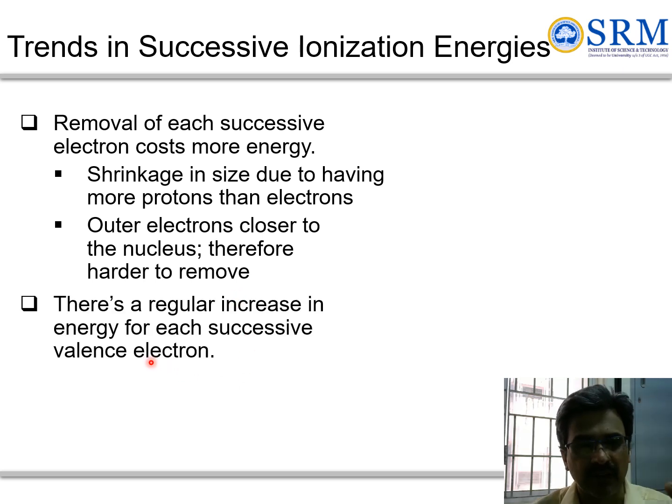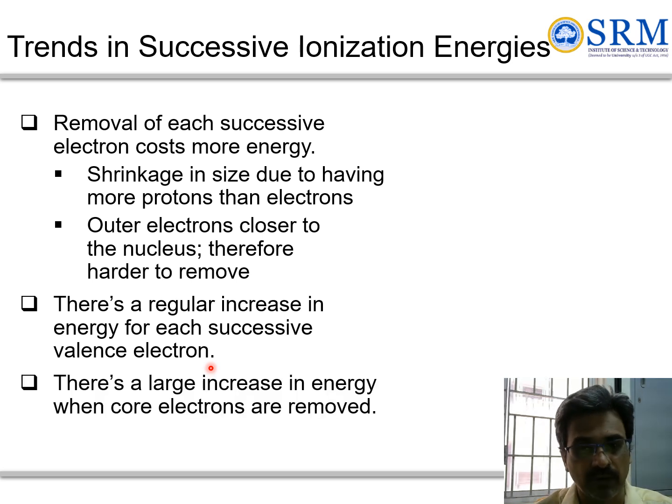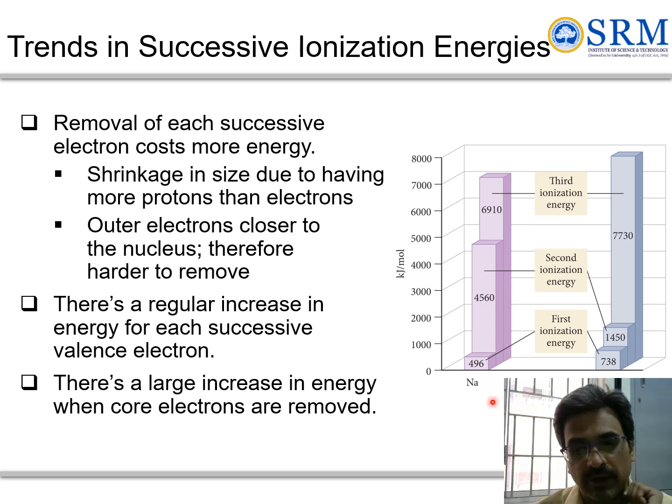The energy increases because of continuous removal of valence electrons, and a large energy is needed when you are coming closer towards the core or inner shells. It is difficult to remove. So this is one example.